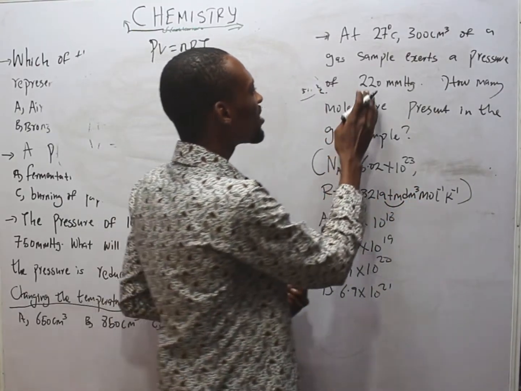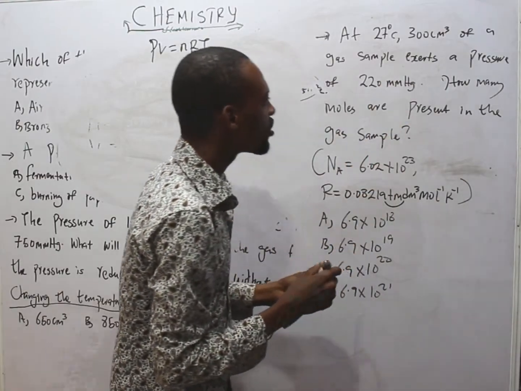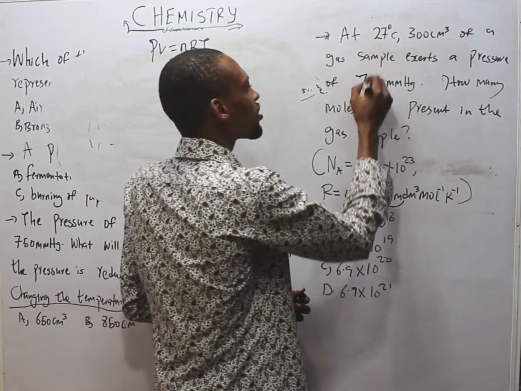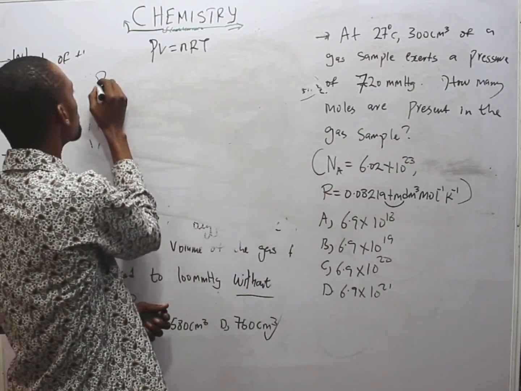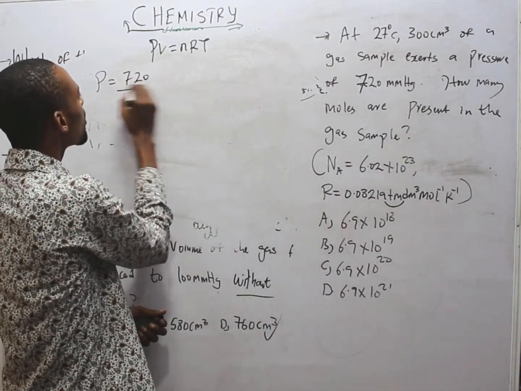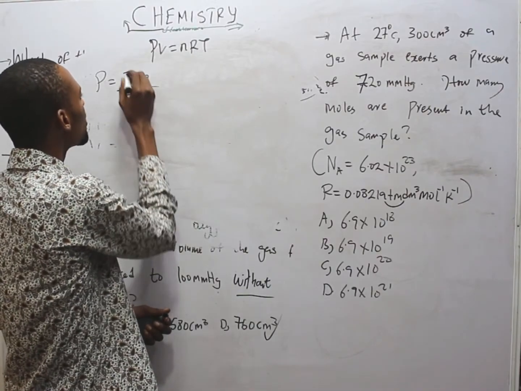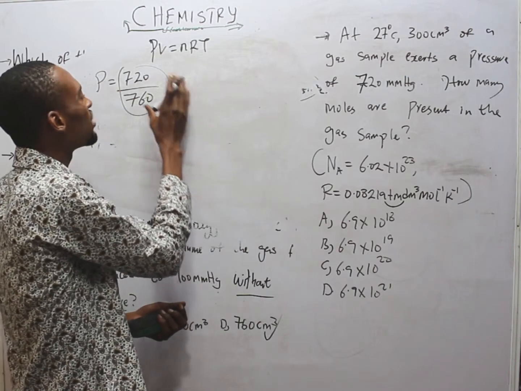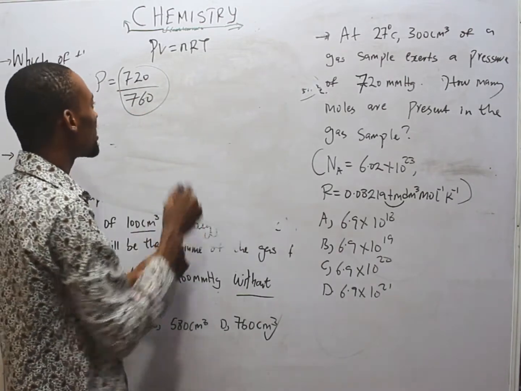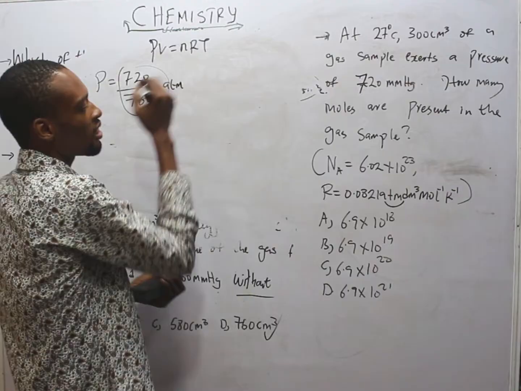So we convert 220 millimeter mercury to atm, which means the pressure is equal to 220 divided by 760. This is conversion from millimeter mercury to atm. You divide by 760 to give you atm.